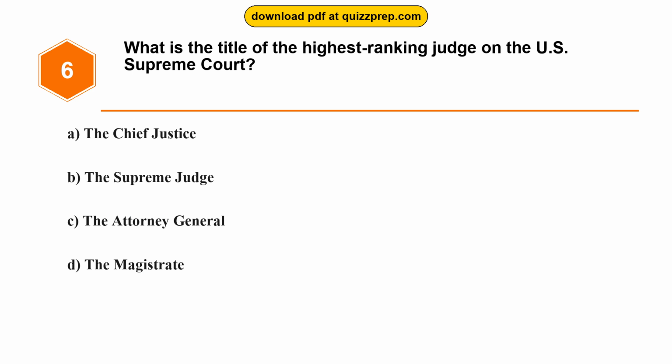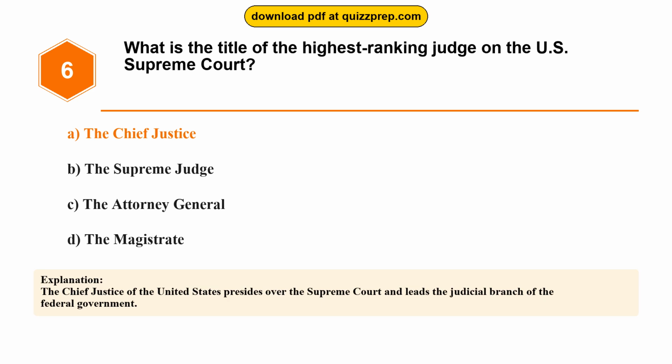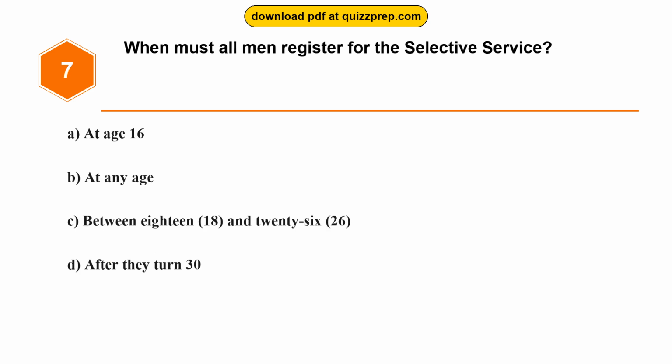Question 6. What is the title of the highest-ranking judge on the U.S. Supreme Court? Option A, the Chief Justice. Option B, the Supreme Judge. Option C, the Attorney General. Option D, the Magistrate. The correct answer is option A, the Chief Justice. The Chief Justice of the United States presides over the Supreme Court and leads the judicial branch of the federal government.